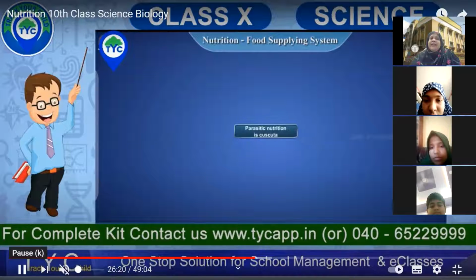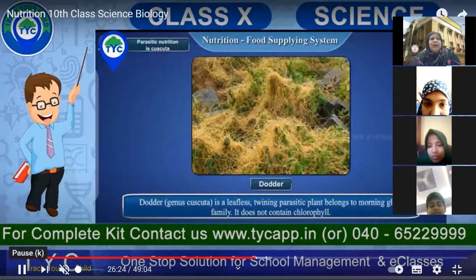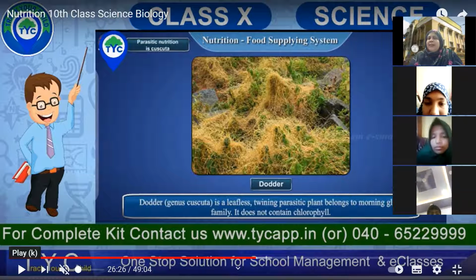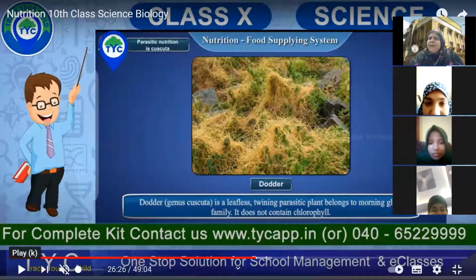And if you see parasitic nutrition, Cuscuta has a very interesting genus. Cuscuta, or dodder, is its common name. It's a leafless, twining parasitic plant. Do any of you know what you mean by a parasitic plant? Anybody knows what a parasite is?